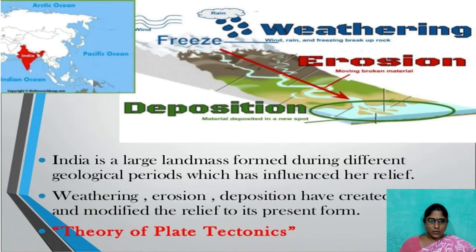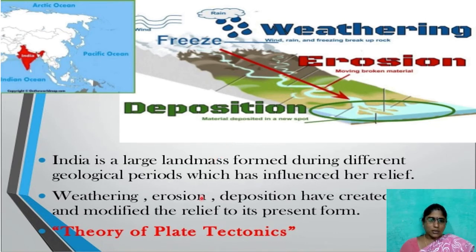Here, the main reasons for these formations: erosion, moving of broken material under the soil, the weather conditions. For example, to form a desert area, the main reason is weather conditions, wind direction, rainfall in particular places. These are the main reasons to form different types of landforms.